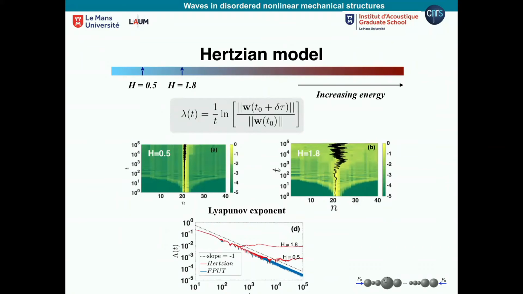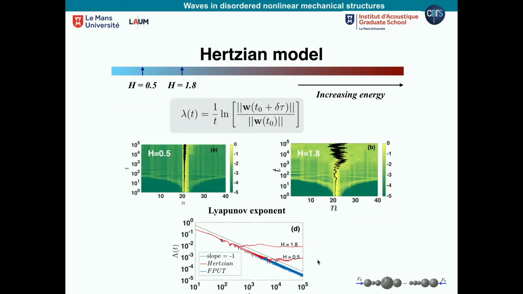Just to explain, when I'm showing this kind of plot, here is the Lyapunov exponent as a function of time. Normally, if the system is not chaotic, this Lyapunov exponent has to go to 0 with a slope of 1. That's important. Usually they say it is exactly 0 at t equal infinity if it is not chaotic. Here we cannot go to infinity, but it has been shown that if it goes to 0 with a slope of 1, the system is not chaotic. And this is the dashed line here. So the two red lines correspond to the two dynamics I showed here.